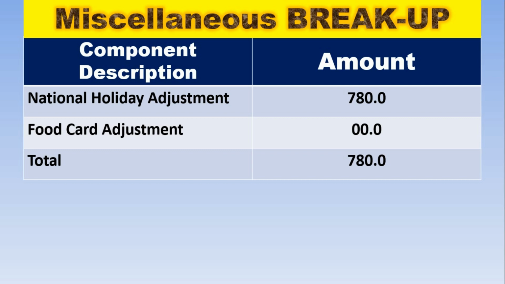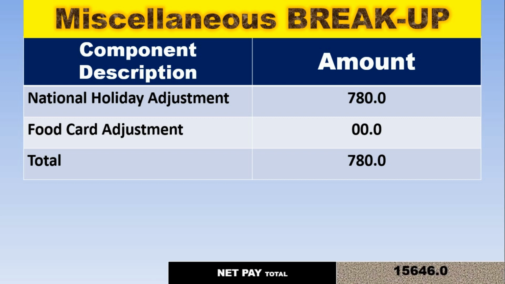Any other holiday will not be considered to give this amount. Food card adjustment. If you have received your food card, then you will get 500 rupees every month in your food card, and if you have not received the food card, then this amount of 500 rupees will come in miscellaneous. Total in this case is 780 rupees.